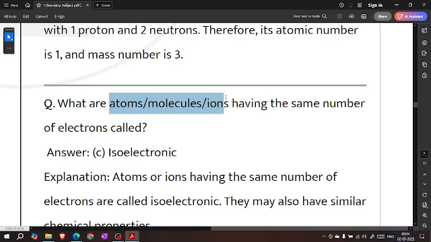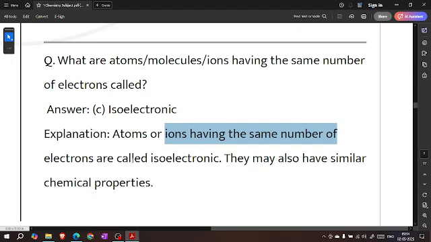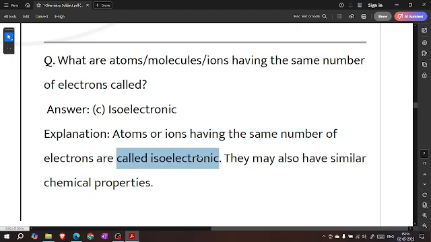Why are atoms, molecules, ions having the same number of electrons called isoelectronic? The atoms or ions having the same number of electrons are called isoelectronic. They may also have similar chemical properties.